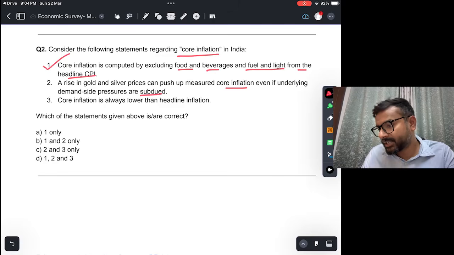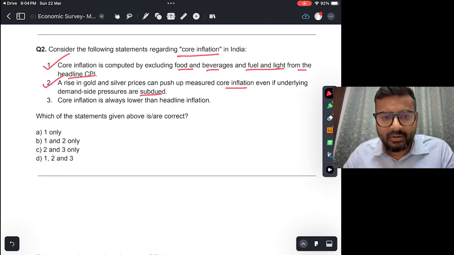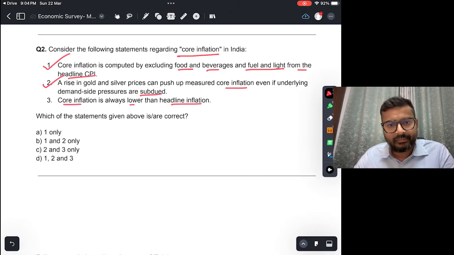Third is core inflation is always lower than headline inflation. Now, of course, not always, right? It depends on how much is the inflation of food and fuel. If food and fuel have negative inflation, deflation, right? In that case core inflation will be higher than the headline inflation, so this is not correct. Answer would be 1 and 2, that is B.